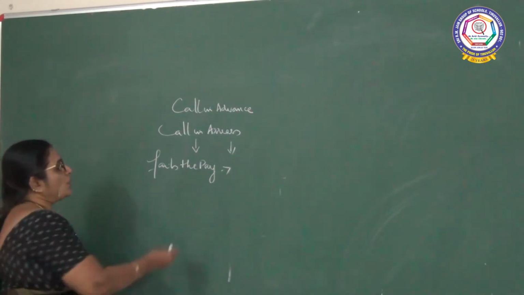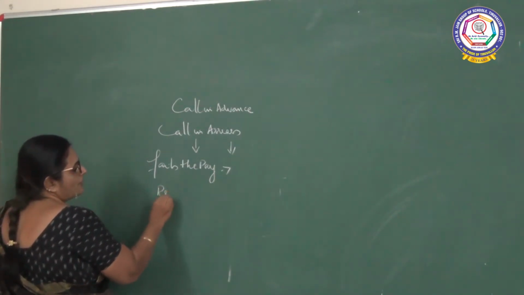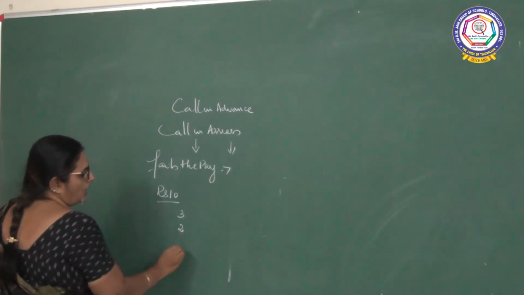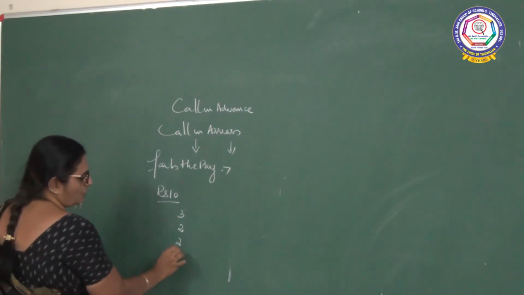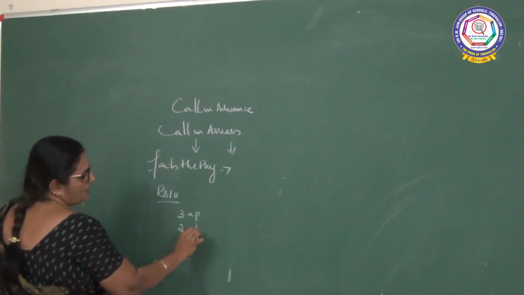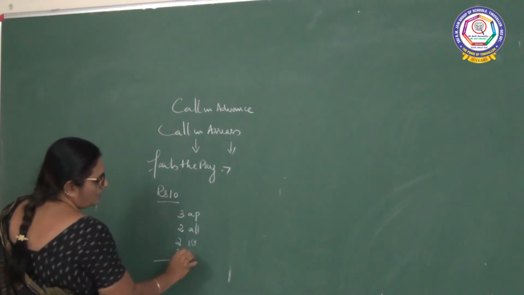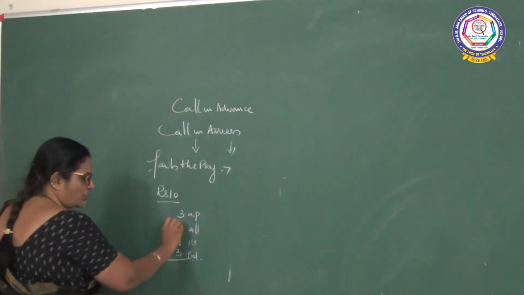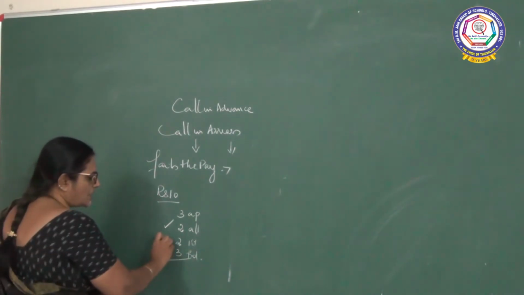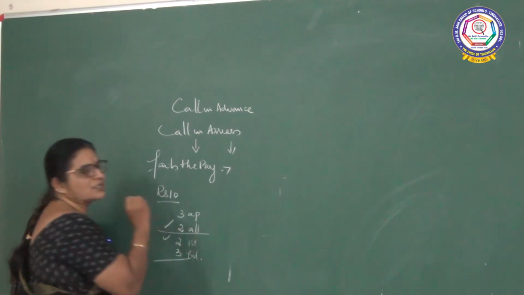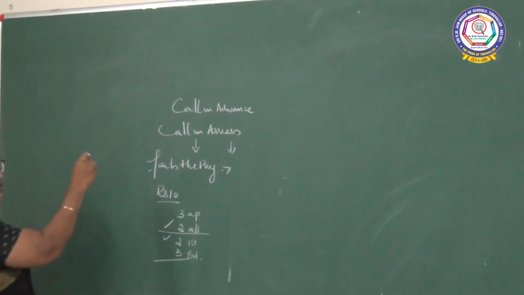Fine. So, for example, the face value of the share is 10 rupees. You are going to get 3 on application, 2 on allotment, 2 on first call, and then 3 on the final call. So on application, on allotment, on the first call and on the final call. The company is asking for the allotment money, the company is asking for the first call, and if the shareholder fails to pay this 2 rupees on allotment, it is called call in arrears.